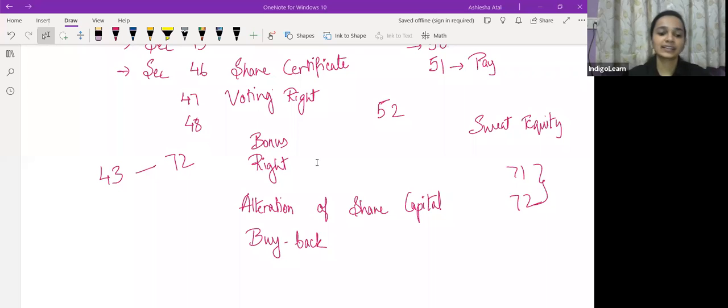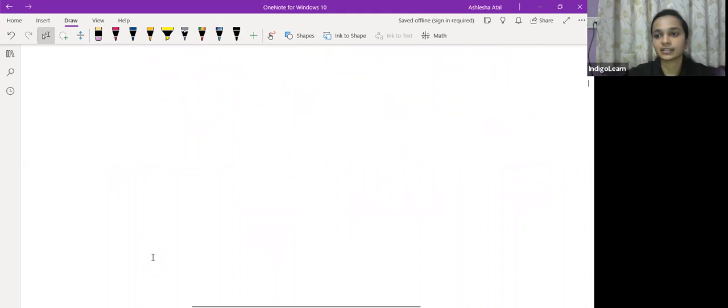Okay, so let's start. So सबसे पहले I told you that we will cover the meaning or the definition of shares.